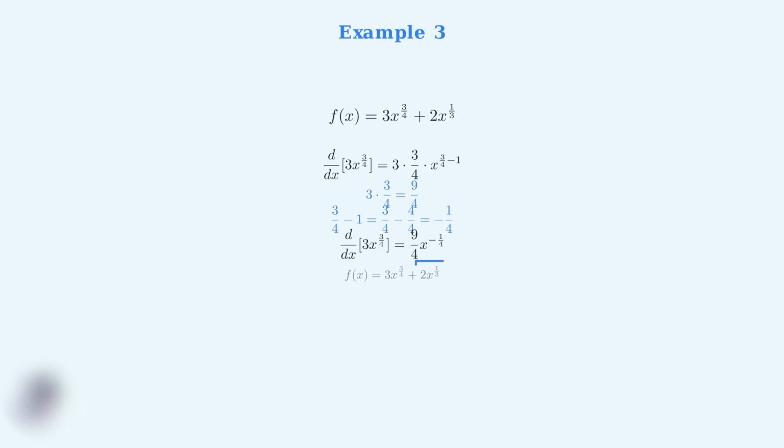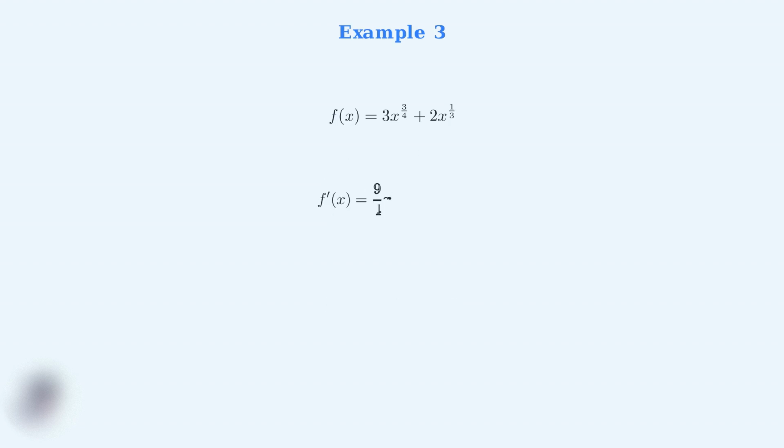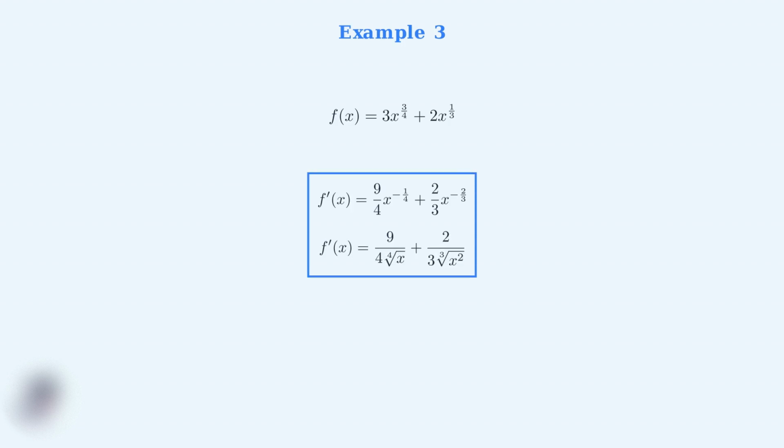Now for the second term, we multiply the coefficient 2 by the exponent 1/3, then subtract 1 from the exponent. 2 times 1/3 equals 2/3, and 1/3 minus 1 equals 1/3 minus 3/3, which equals negative 2/3. Combining both terms, our final answer is 9/4 x to the negative 1/4 power plus 2/3 x to the negative 2/3 power. We can also write this using radical notation as 9/4 times the 4th root of x plus 2/3 times the cube root of x squared.